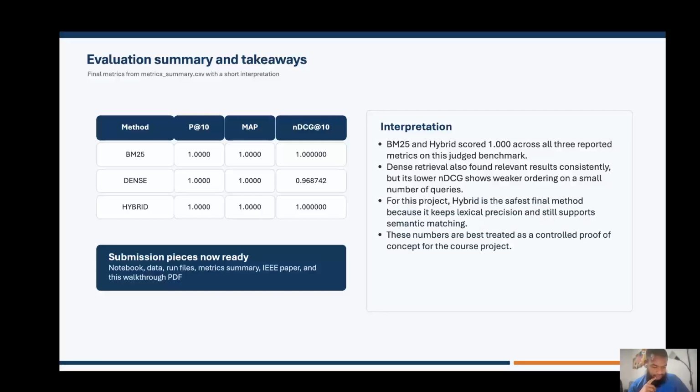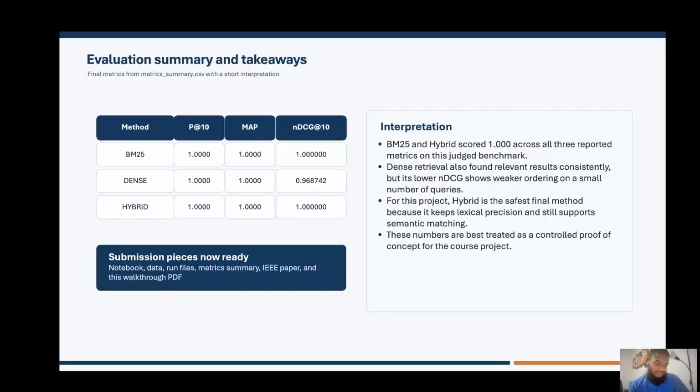So overall, all three methods perform pretty well, I would say. On the judged metrics, the main difference is that dense retrieval had a slightly weaker ordering for some highly relevant results, while BM25 and hybrid were more consistent at the top of the rank list.